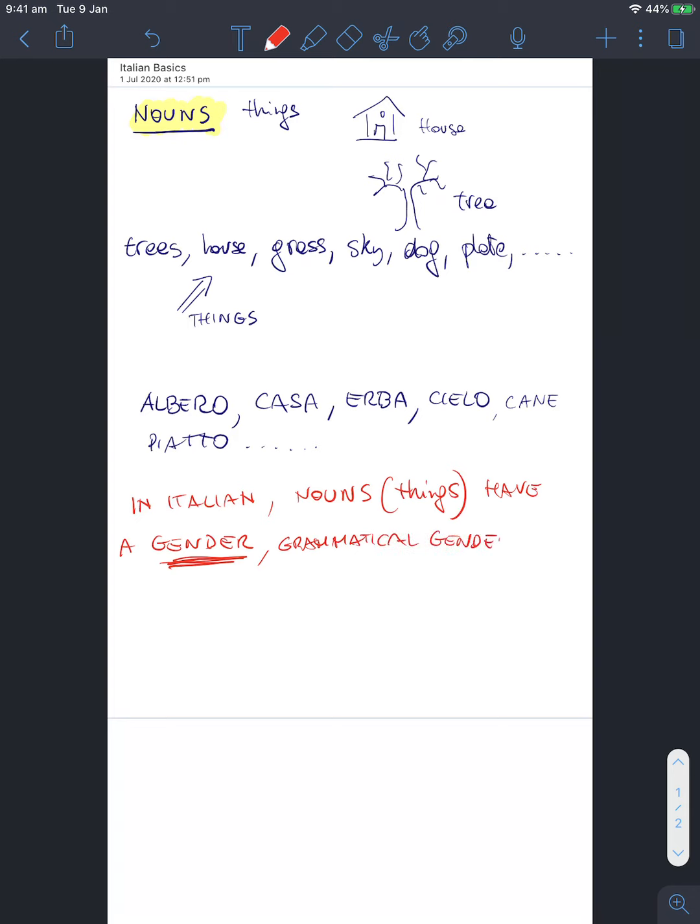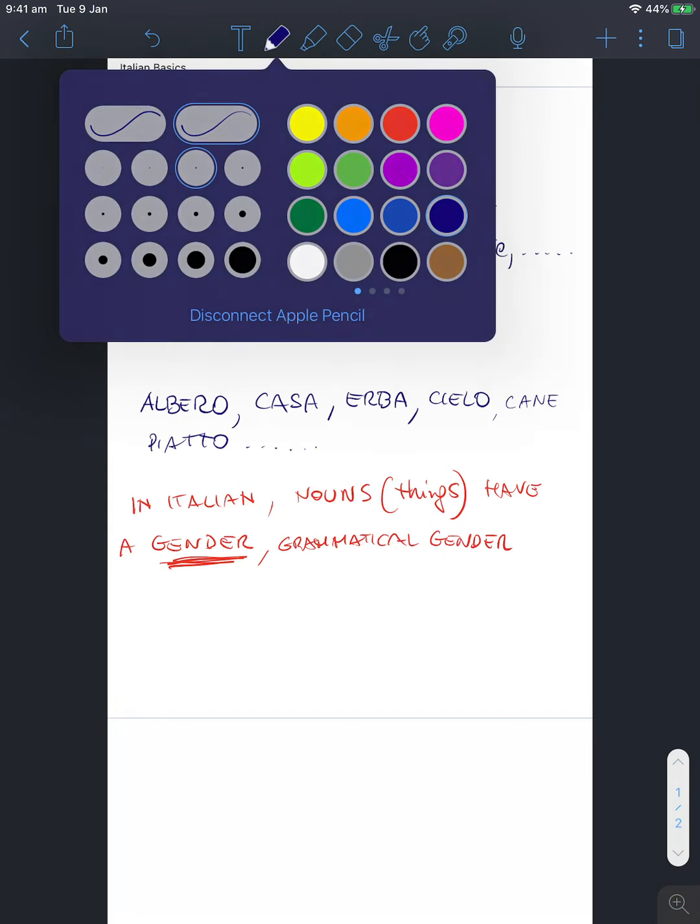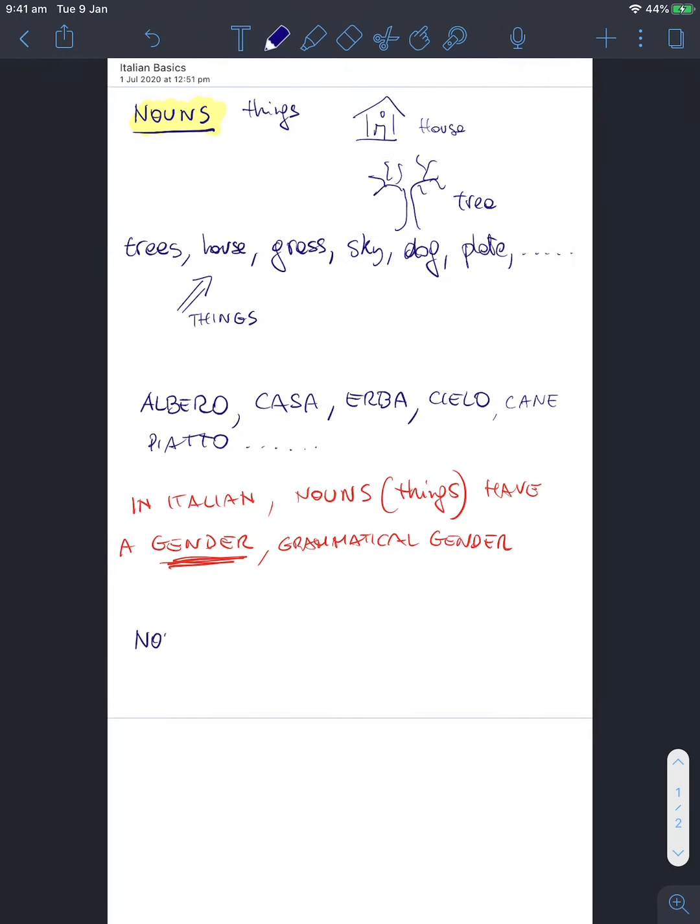That means that nouns in Italian, okay, so nouns in Italian are either masculine or feminine. So all words you can think of in Italian fit into two groups.